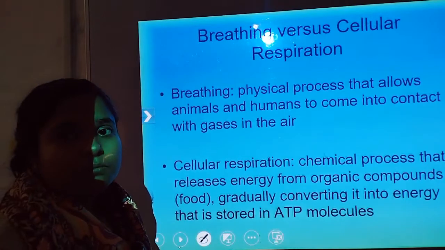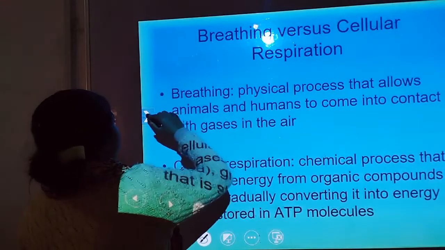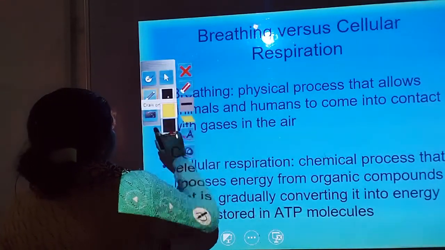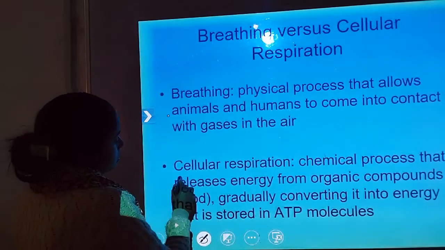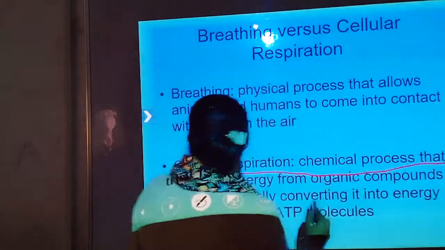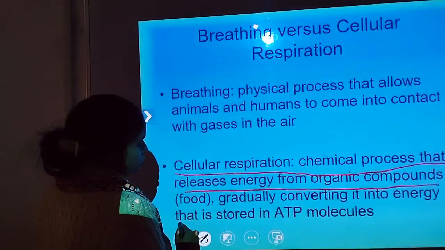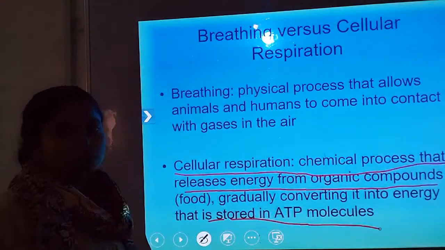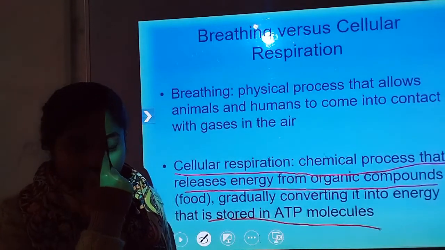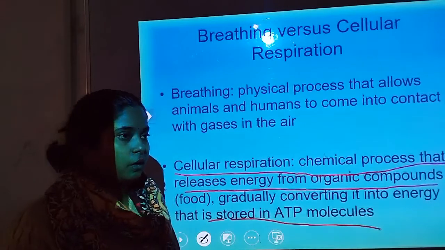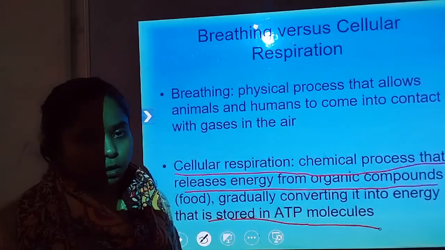Simply, it is a gaseous exchange, carried out in plants and animals too. But cellular respiration is a chemical process which forms energy, breaking down organic compounds and converting them into energy to form ATP molecules. In breathing, gases are exchanged, where oxygen is taken in and carbon dioxide is removed from the body.